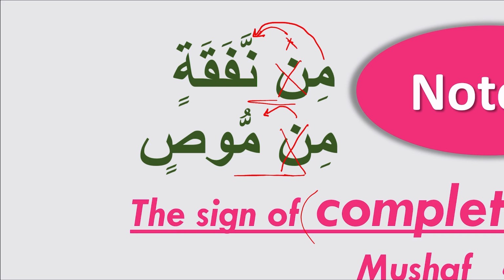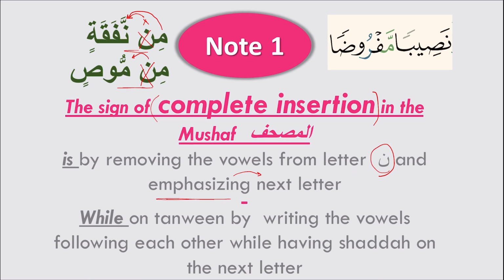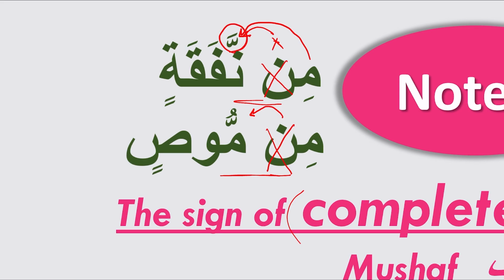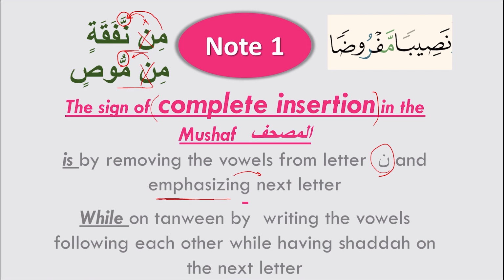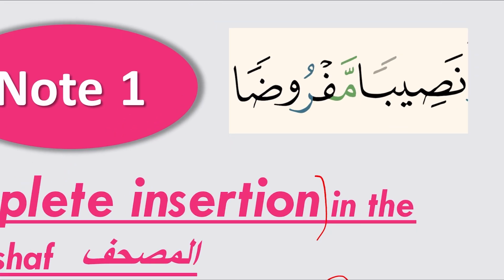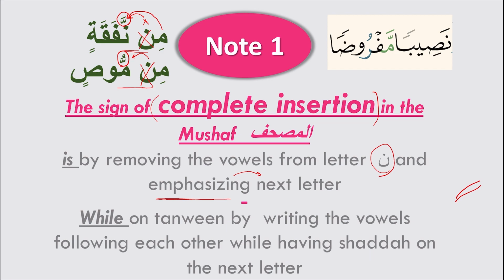Mainly, if you find a letter that has no haraka, this means that we're not going to read this letter in a clear way. Okay, so this is the shape for the noon sukun, and how do you know that the rule is idgham and it is complete idgham? When you see the shadda. So the sign of complete idgham is that shadda. If we have tanween, then we are going to find that tanween is written in the following shape. We may have the tanween on top of each other like this, or we may have the tanween following each other, a bit away from each other, the same as ikhfa, as we're going to see in a few lessons inshallah.